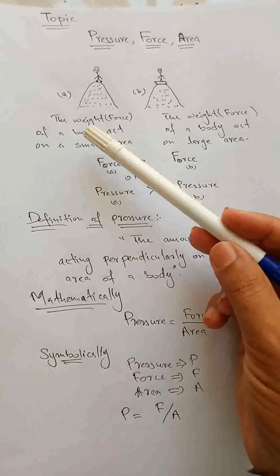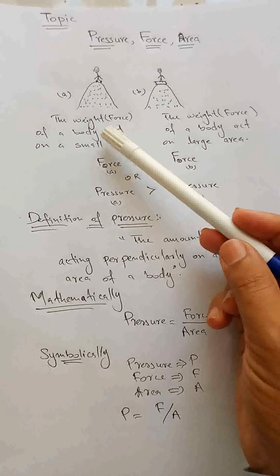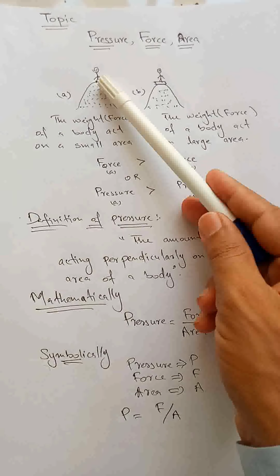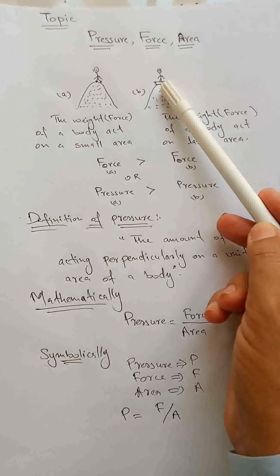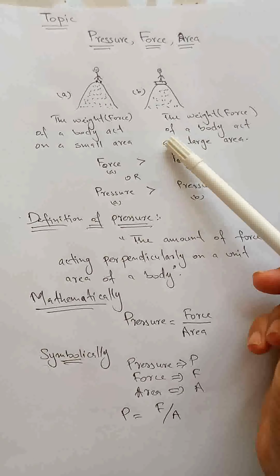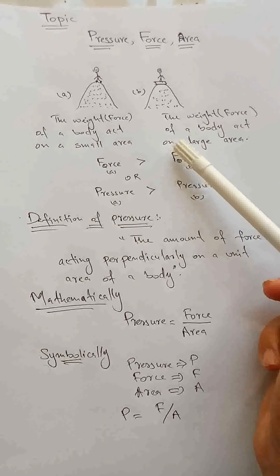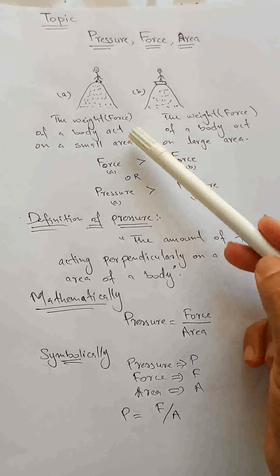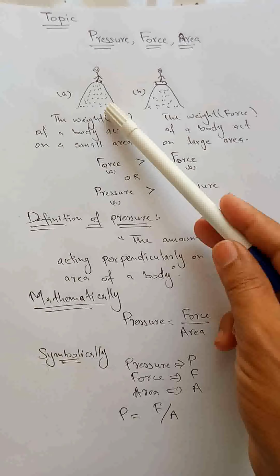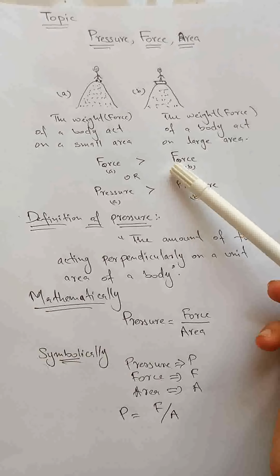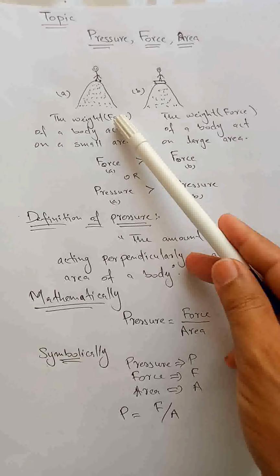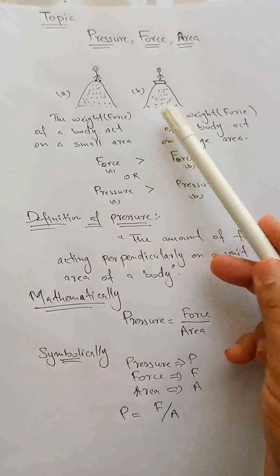So in the first case, the weight, meaning the force of a body, acts on a smaller area, meaning the feet area is smaller as compared to the wooden plank. In the second case, the weight or force of a body acts on a large area. Due to the smaller area, the force in the first case will be greater than the force in the second case. Or you can say the pressure in the first case will be greater than the pressure in the second case.